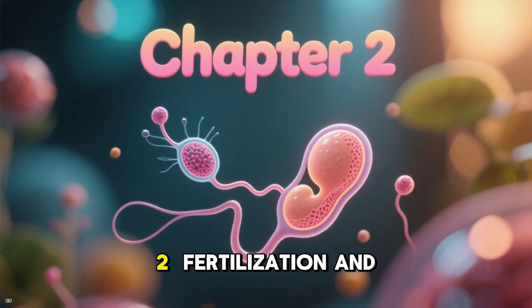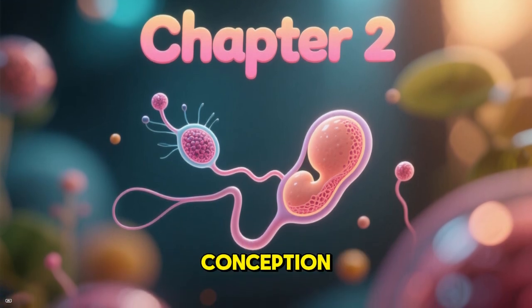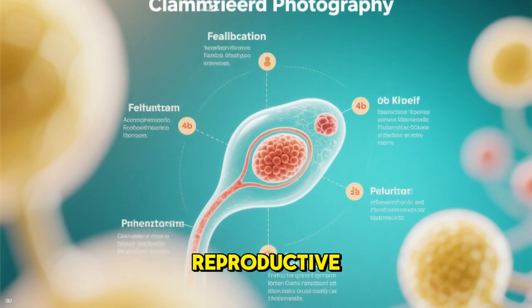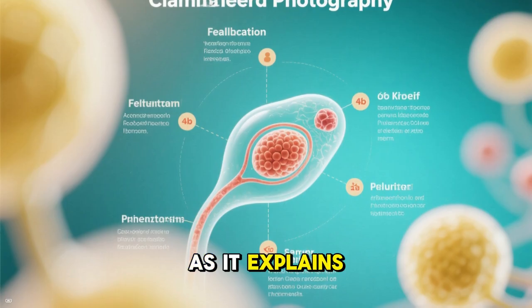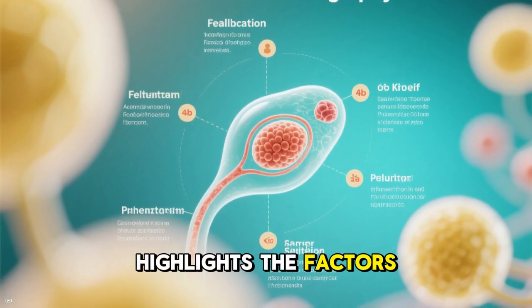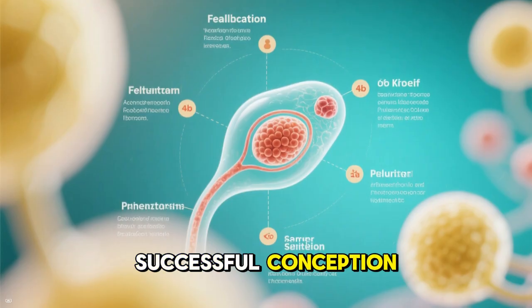Chapter 2: Fertilization and Conception. Fertilization is the process by which a sperm cell from a male joins with an egg from a female, marking the very beginning of pregnancy. Understanding fertilization is essential for reproductive health education, as it explains how life begins at the cellular level and highlights the factors that influence successful conception.